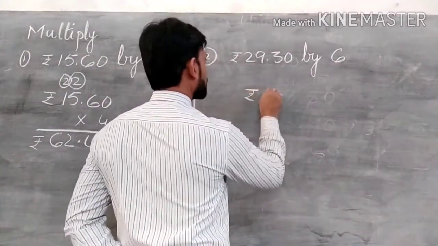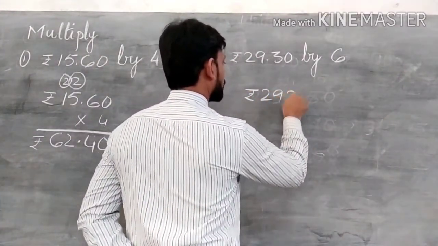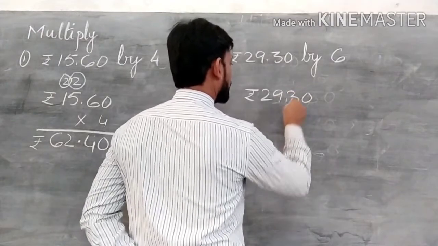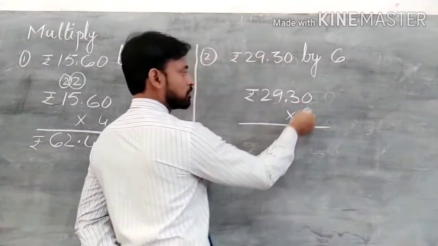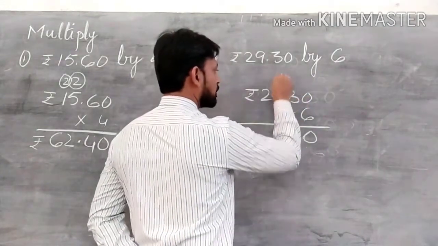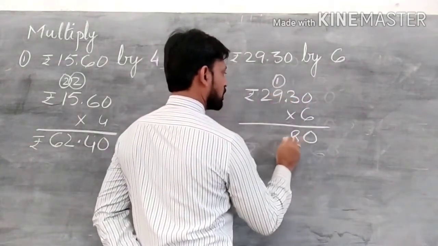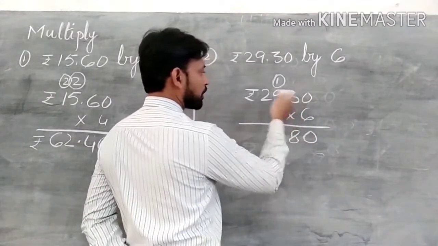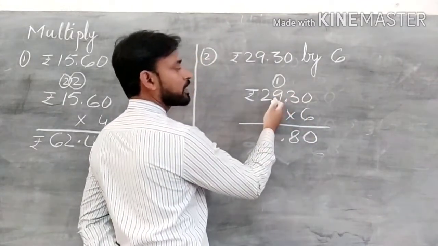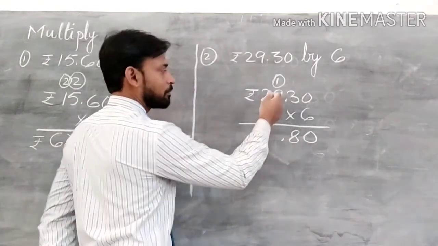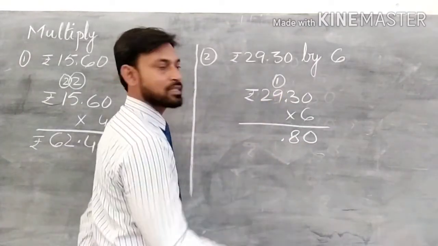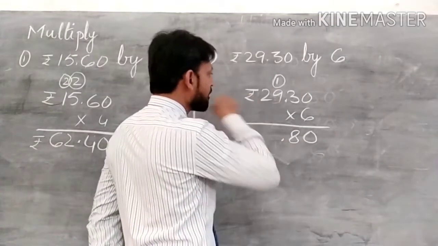See, rupees 29.30 multiplied by 6. Now what you have to do? 6 zeros are 0, 6 3s are 18, 1 8, then decimal point. You are crossing the decimal. Now you are taking 9. So before taking 9, you are crossing the decimal point. So put decimal here.